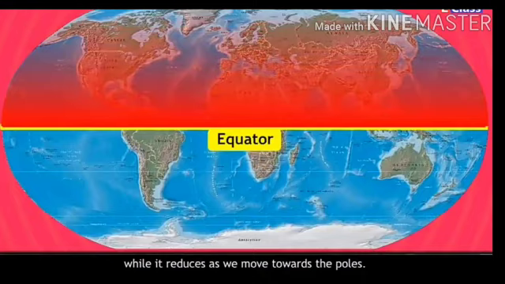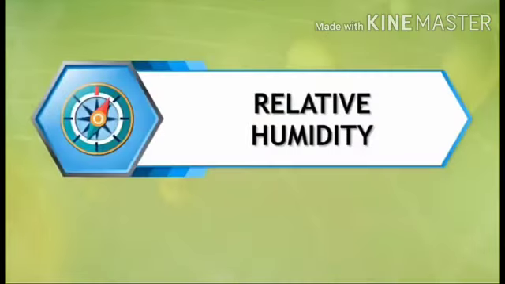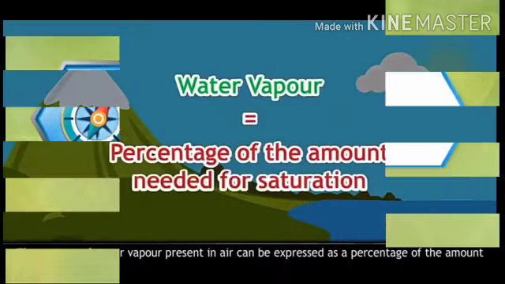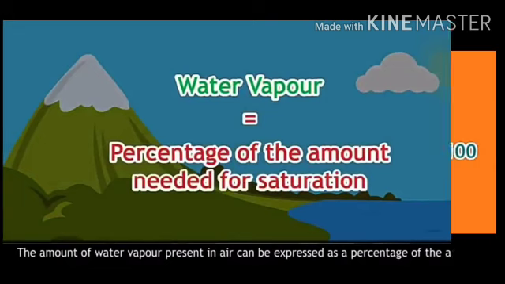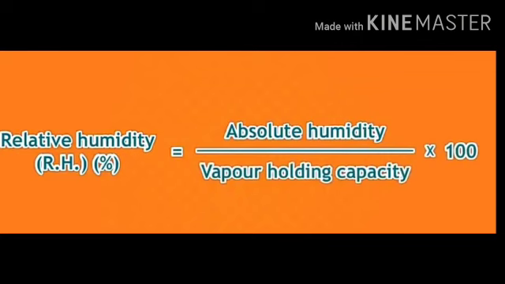Now, let's go to the next point, that is relative humidity. Students, we will see what relative humidity is. The amount of water vapor present in air can be expressed as a percentage of the amount needed for saturation at the same temperature and same volume. It is expressed in percentage. Relative humidity is equal to absolute humidity upon vapor holding capacity into 100.